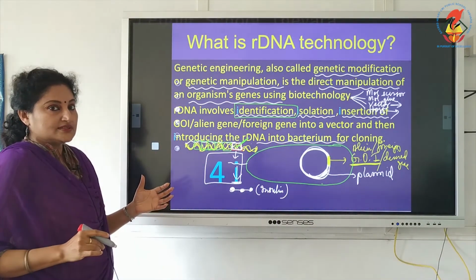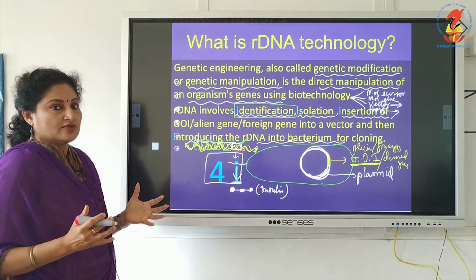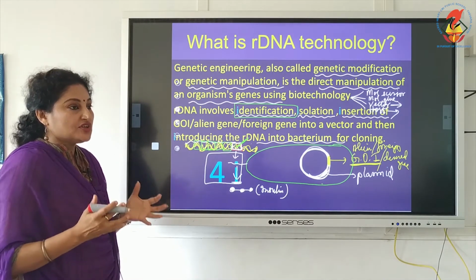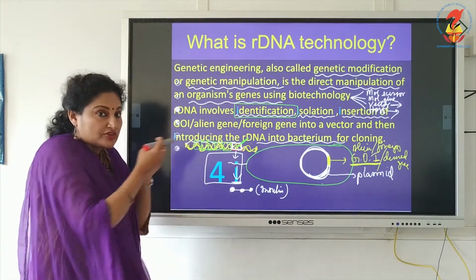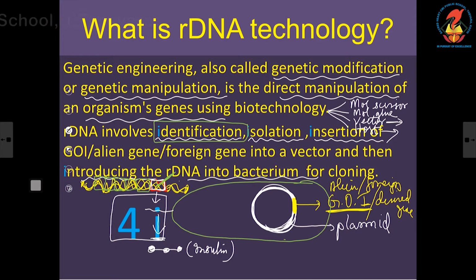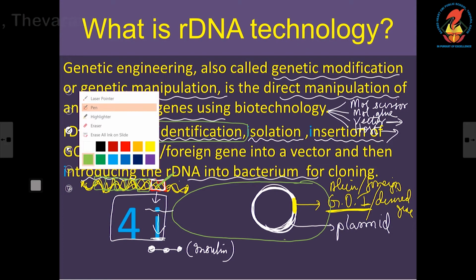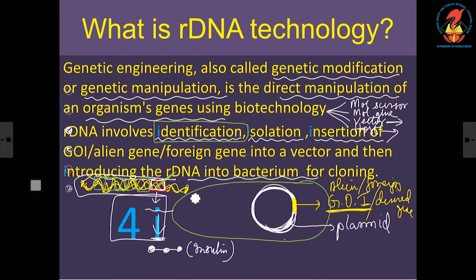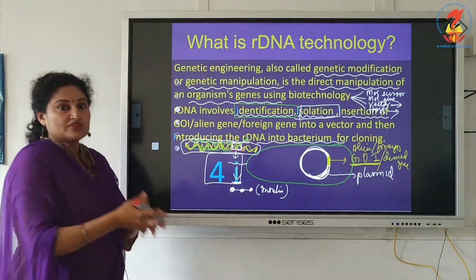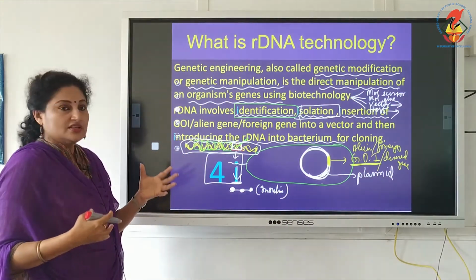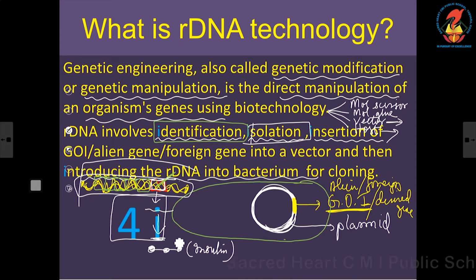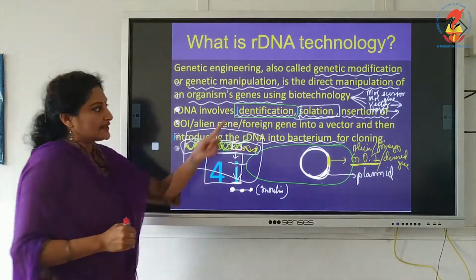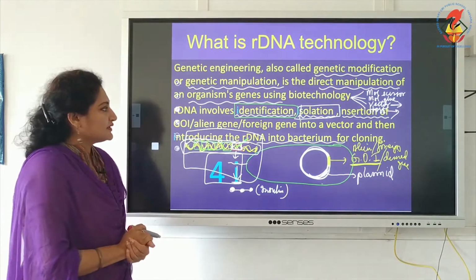The next step is we have to isolate what? Should we isolate the gene of interest? No, we cannot isolate the gene of interest alone. We have to isolate the entire DNA. This full DNA strand should be isolated. So, that is the second step: isolation of the entire DNA from the cell. This is inside the cell. It should be isolated, and this step we will be doing in the lab.